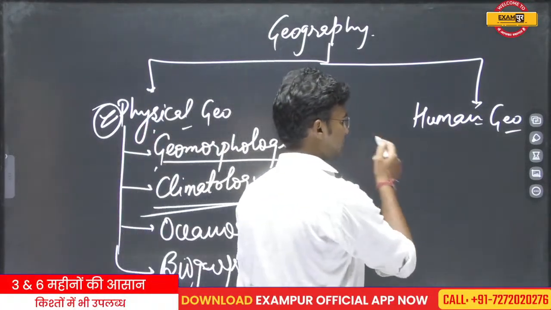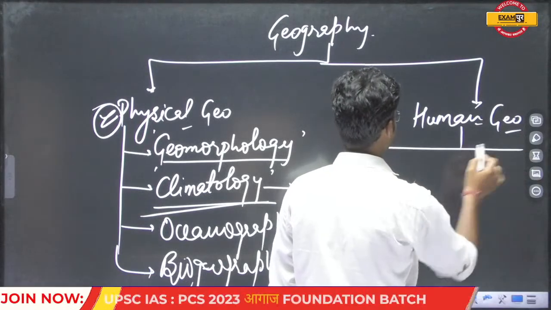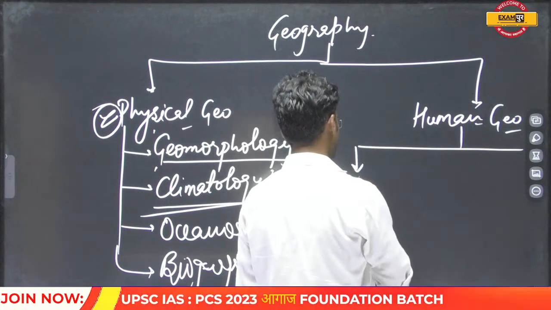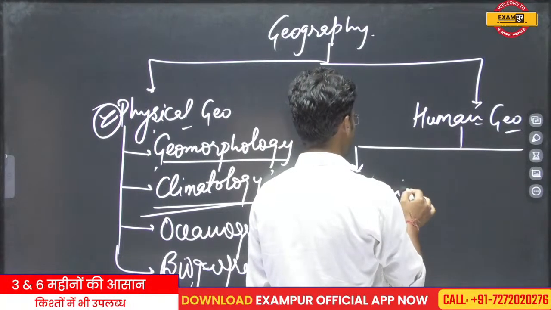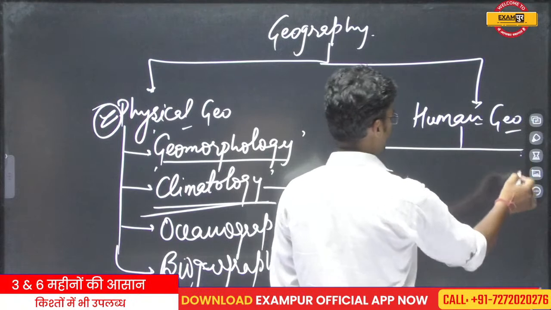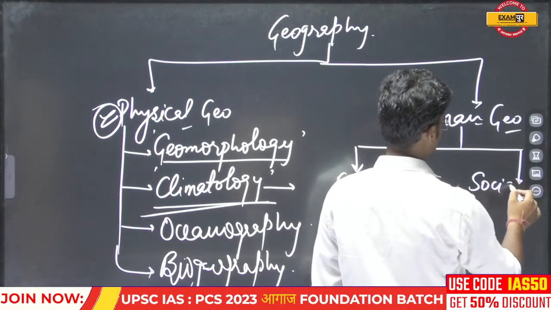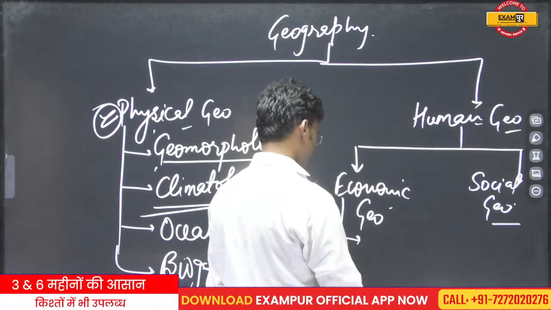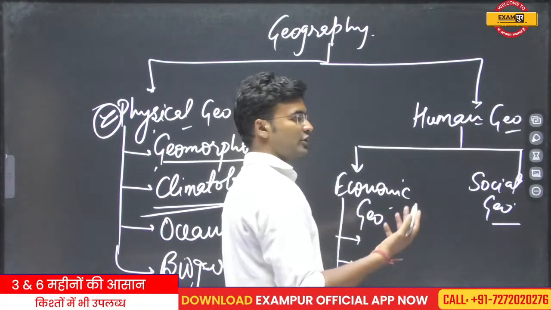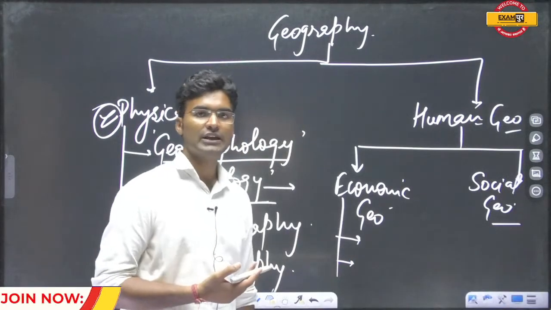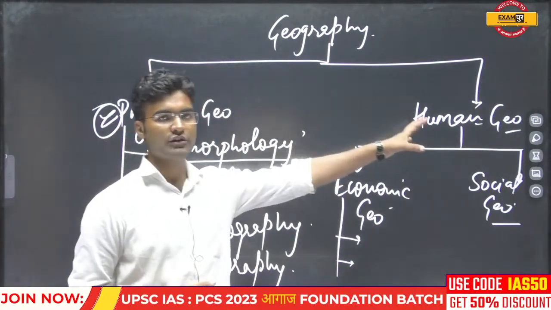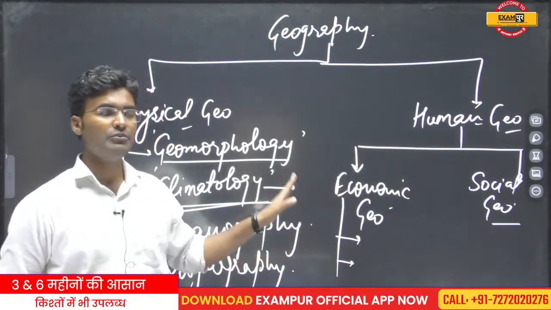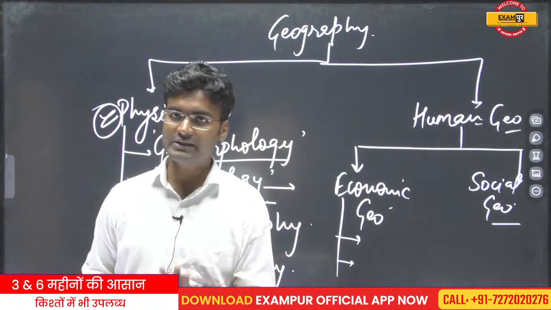Human geography: in general, we can divide human geography into economic geography and social geography. Economic geography further can be divided into agriculture, transportation, minerals and resources. These are the economic or human geography sections. Both sections are important for us. Both sections are mentioned in the prelims as well as the mains.